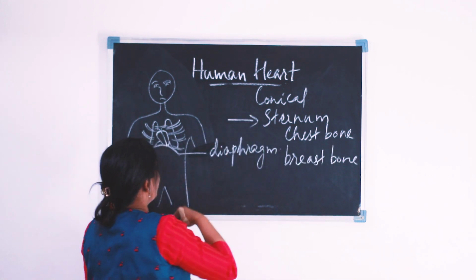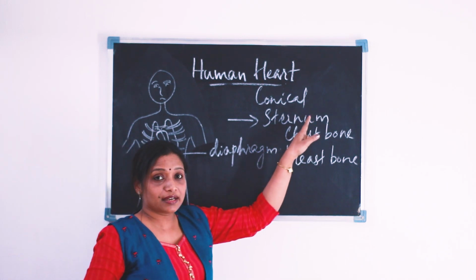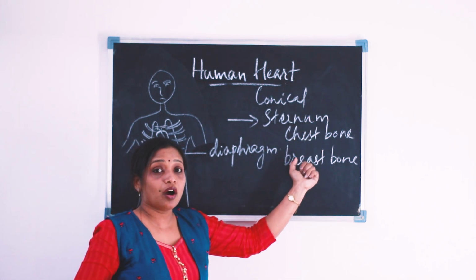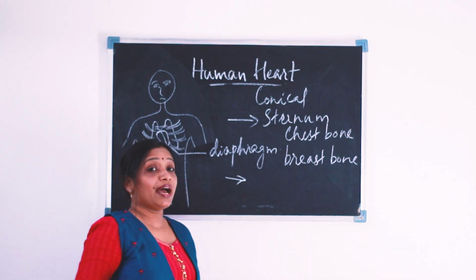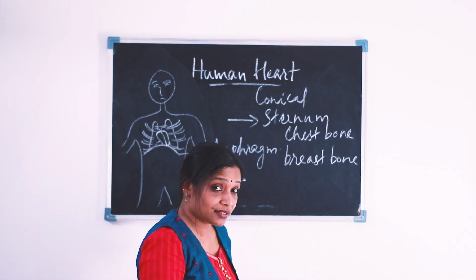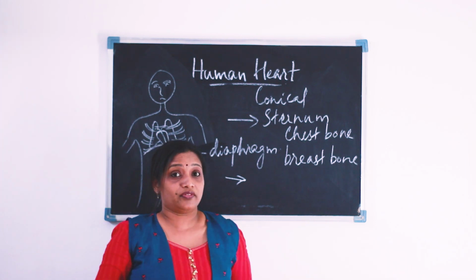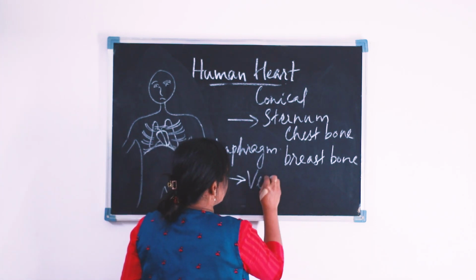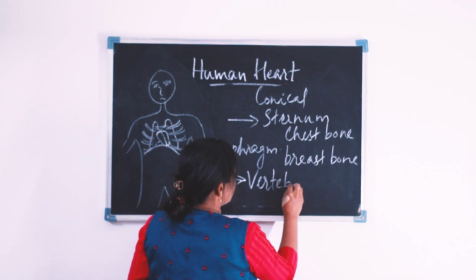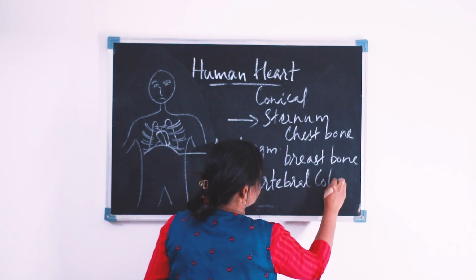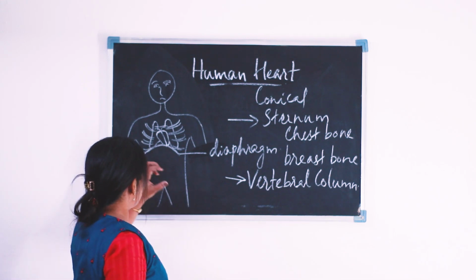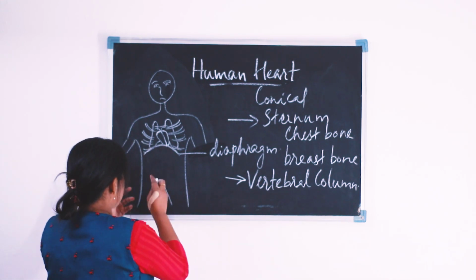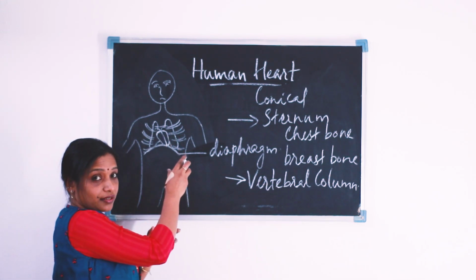That is, in front of the heart is a bone, the sternum, or chest bone, or breastbone. Behind the heart, that is our dorsal part of the body, we can see the vertebral column. So dear students, our heart is located in the chest part.